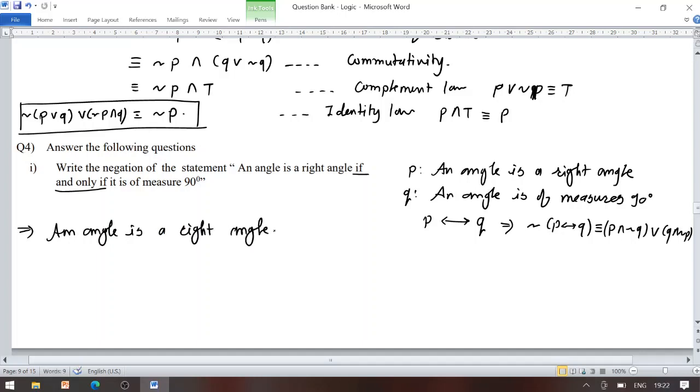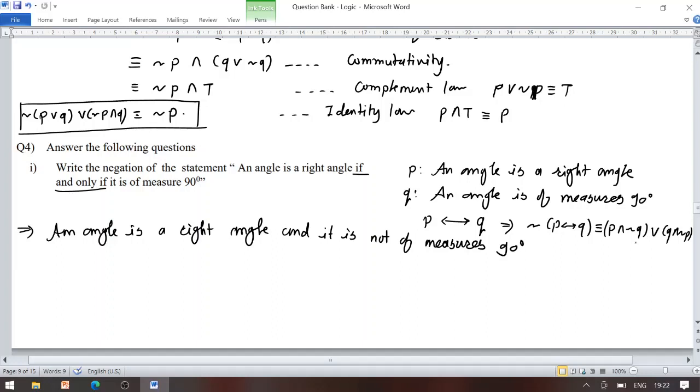There is a conjunction, so use the word and. Negation Q means it is not of measure 90 degree.